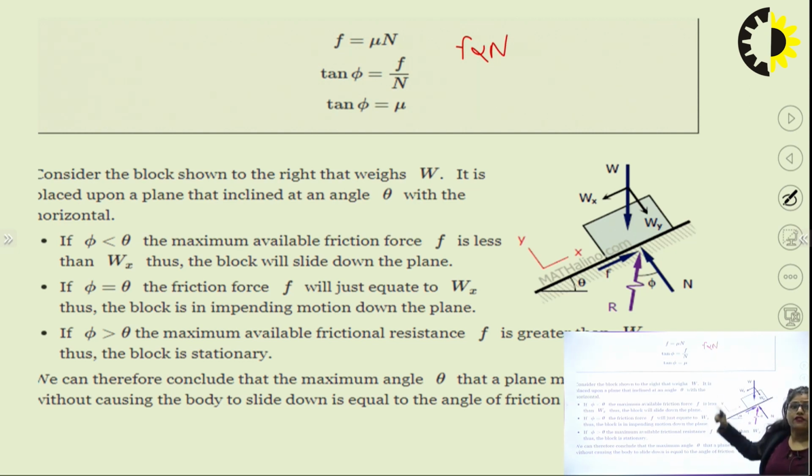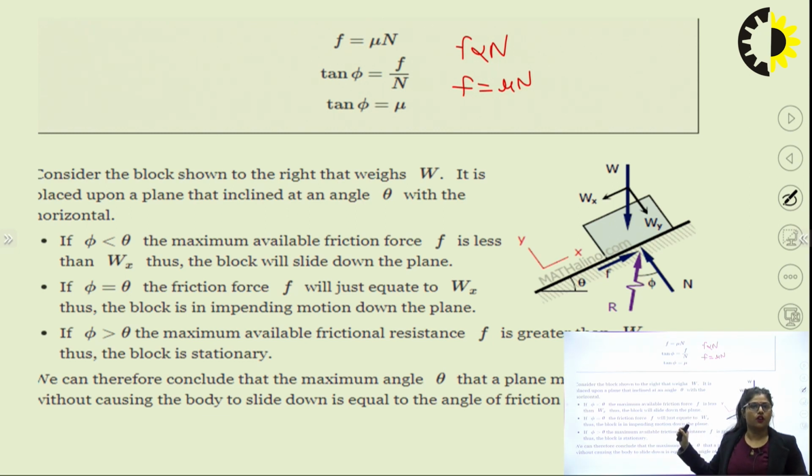If I remove the proportionality, I can say that F is equal to mu N. Then what is mu? Mu is the coefficient of friction, which comes in when we remove the proportionality. So F is equal to mu N, that is the first formula used in frictional force equations.